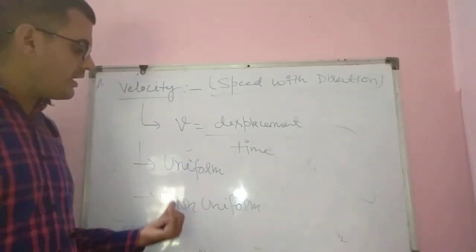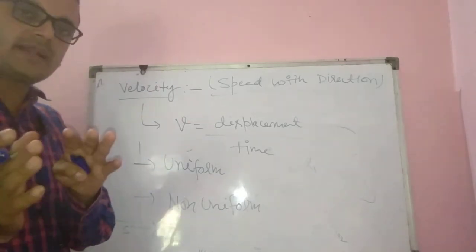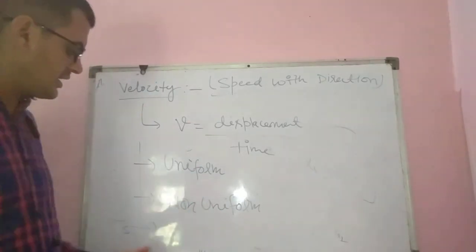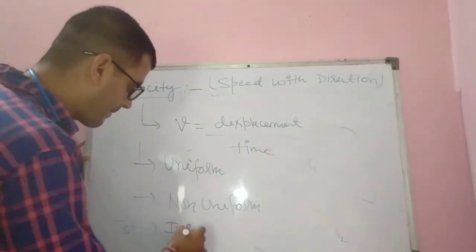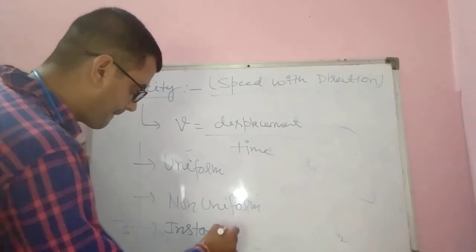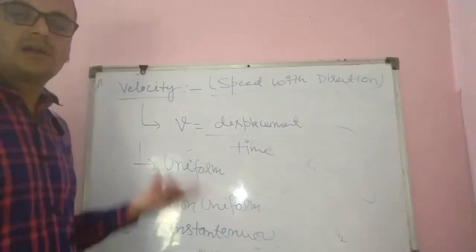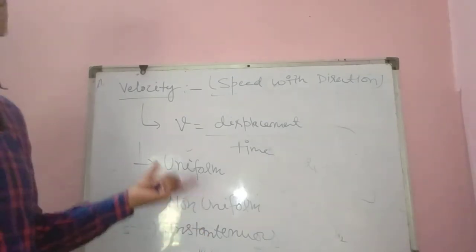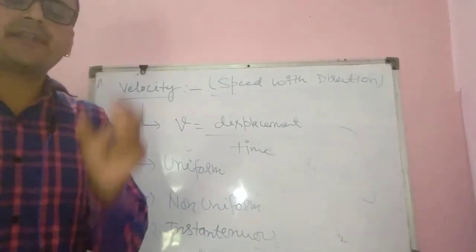When body travel unequal displacement in equal time interval, that is called non-uniform velocity. What is the instantaneous? Instantaneous velocity means velocity of any object at any particular instant of time.